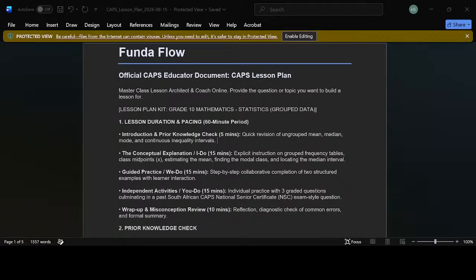Midpoint times frequency, then sum it up. Add it up. Divide by the total frequency. That's the mean mark. Let's find the middle, where the median stays. Cumulative frequency will guide us through the maze. Class dismissed, sharp, sharp. Grade 10, you got this.